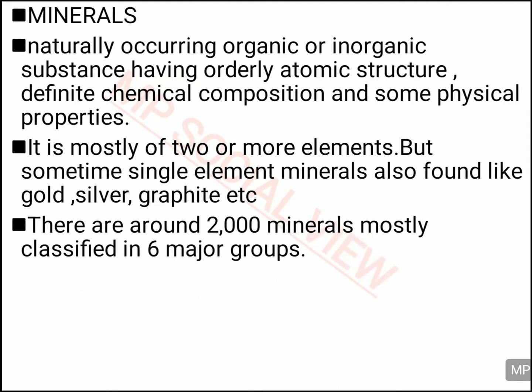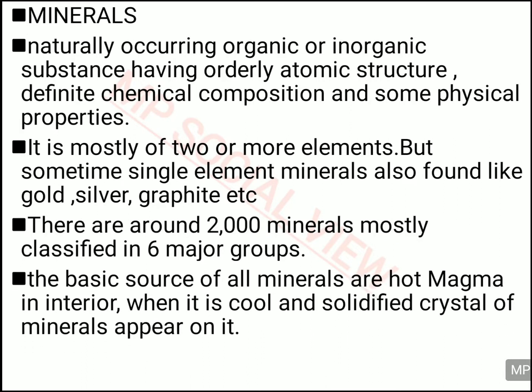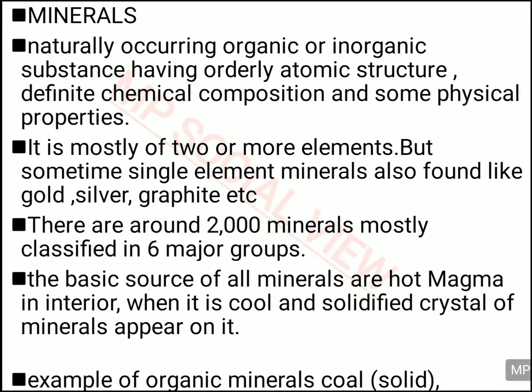There are around 2000 types of minerals present on this earth, but they are basically grouped into 6 categories. The basic source of minerals is hot magma. Out of magma many minerals are formed, because when this magma comes out from the earth, it cools down and forms the crystals of minerals.